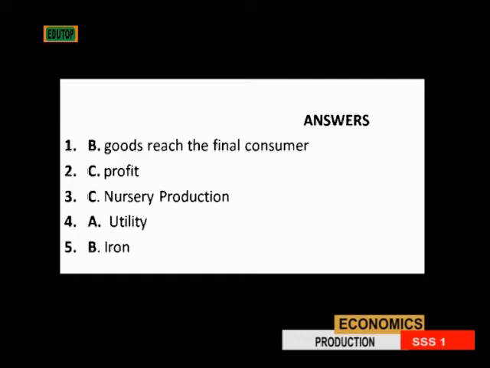And the last question says an example of durable goods is dash. An example of durable goods that we have here is not A, which is snacks. No. The correct answer is iron. Iron is a durable good that can satisfy our desires and wants immediately, but can also last for years if well managed. That is the correct answer.